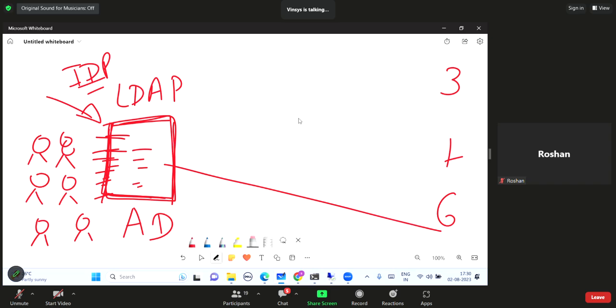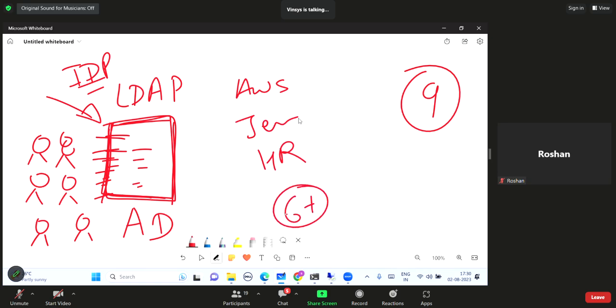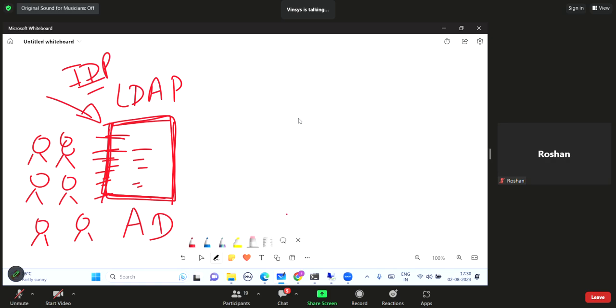See, so you had created the account in, let us say, 9 services. So maybe for security reasons, for AWS you have given a different password, for Jenkins you have given a different password, for the HR application you had given a different password, and for those new 6 more applications you had given different passwords. So 6 plus 3, 9. Oh my God. It will be very difficult for any employee to remember all these passwords. But now their life is easy.